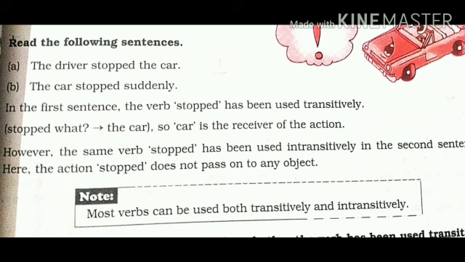And look at the second sentence: the car stopped suddenly. However, the same verb stopped has been used intransitively in the second sentence, because the action stopped doesn't pass on to any object, meaning it doesn't require any object. That means if the verb does not require any object, it is an intransitive verb, as you can see in this example. So we have to keep in mind that most of the verbs can be used in both ways, transitively and intransitively.